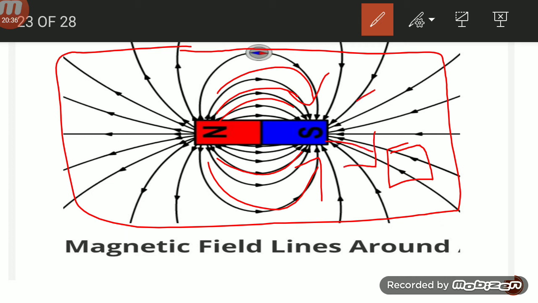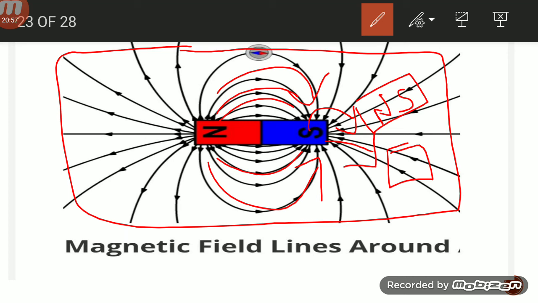Or take a bar magnet, another magnet with opposite poles, for example north and south. What will happen? This bar magnet will attract the other bar magnet. The space around the magnet is called the magnetic field.